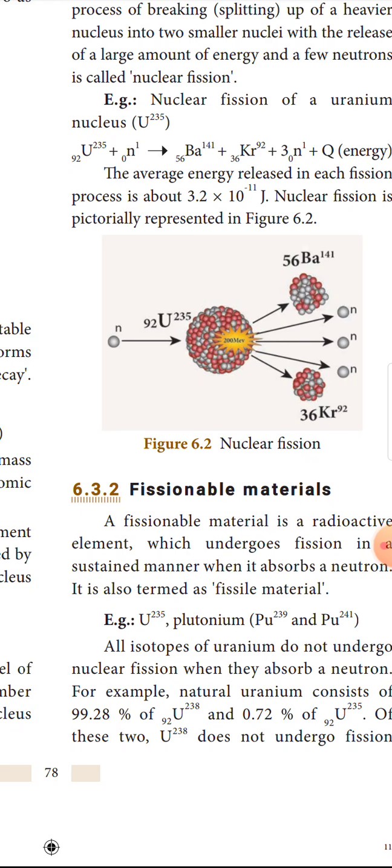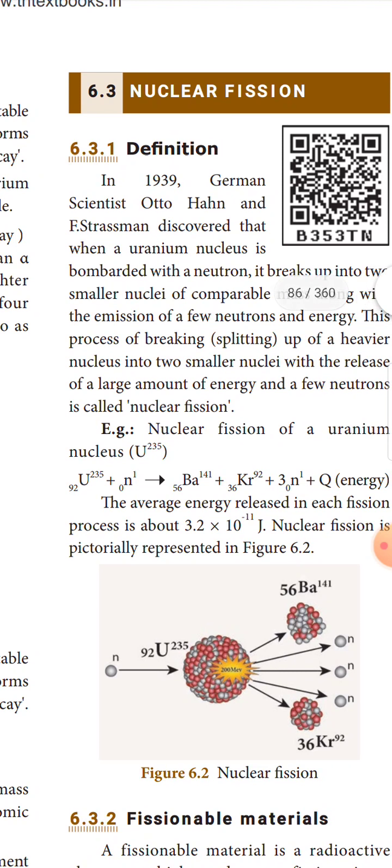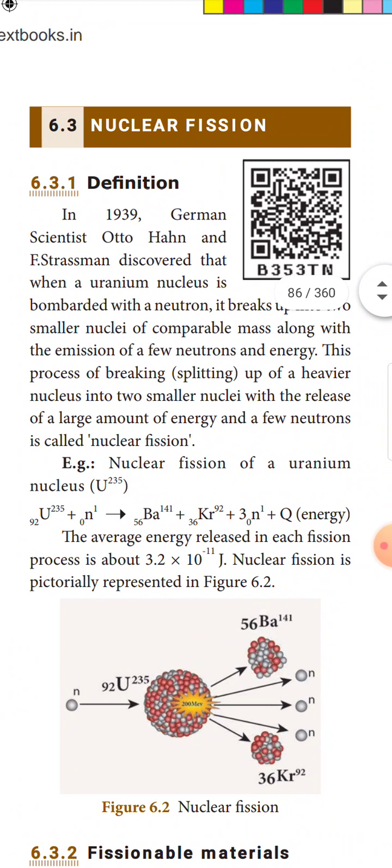In 1939, German scientists Otto Hahn and F. Strassmann discovered that when a uranium nucleus is bombarded with a neutron, it breaks up into two smaller nuclei of comparable mass along with the emission of a few neutrons and energy. This process of splitting up of a heavier nucleus into two smaller nuclei with the release of a large amount of energy and a few neutrons is called nuclear fission.